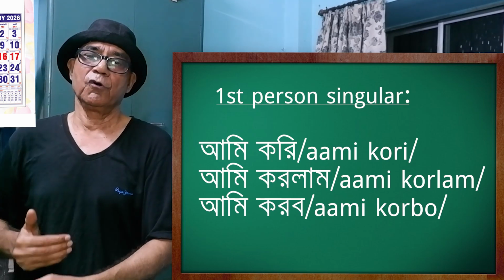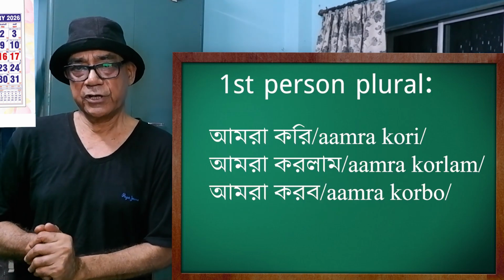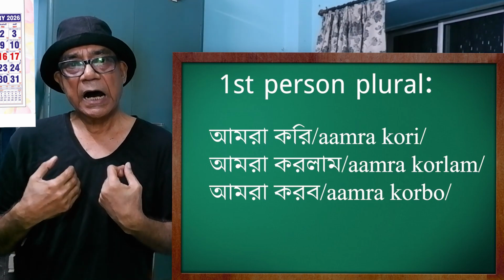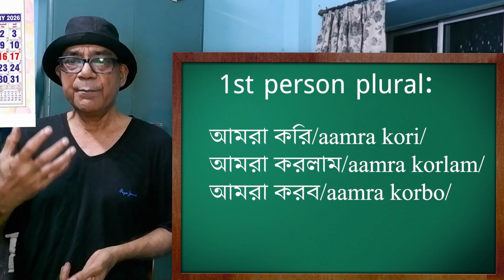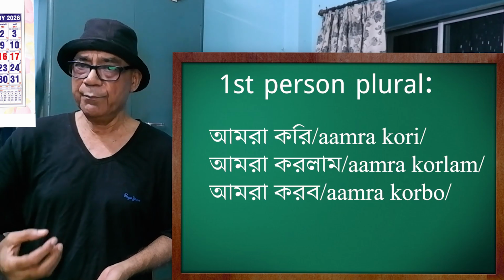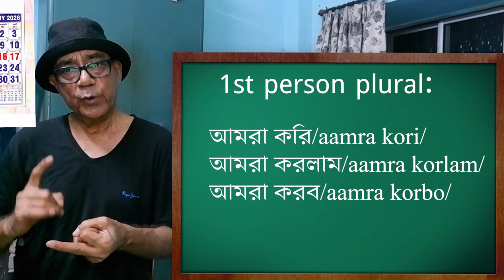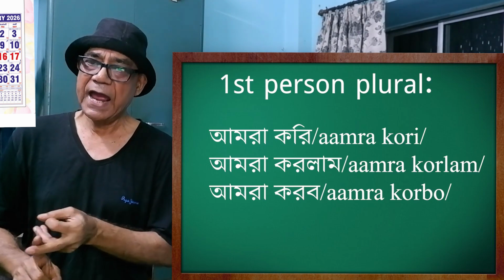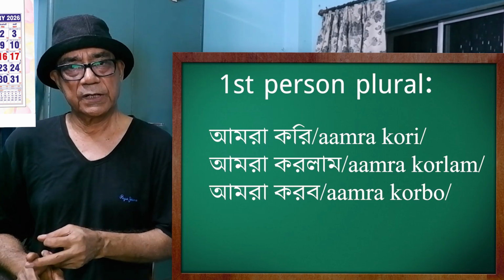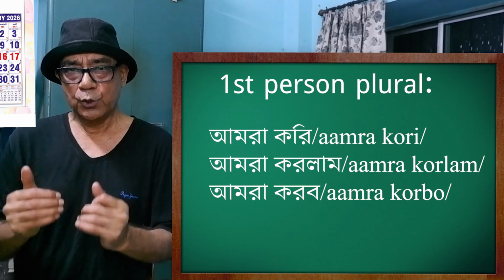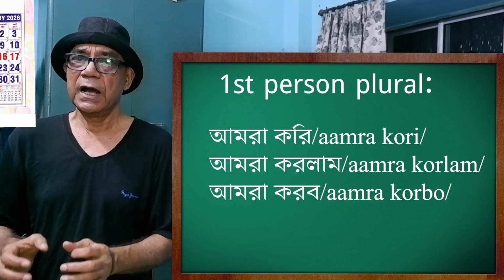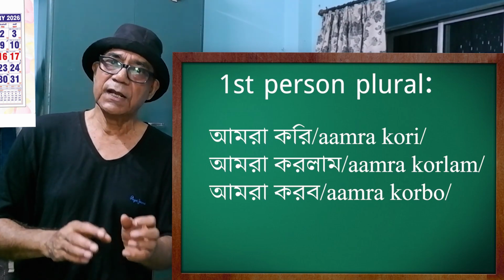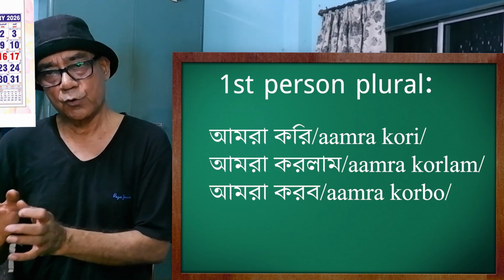In the plural form, verb endings remain the same. Ami becomes amra, we. Amra kori, amra korlam, amra korbo. That is, we do, we did, and we shall do. Is it clear? Ami kori, ami korlam, ami korbo. And in plural it becomes amra kori, amra korlam, amra korbo.